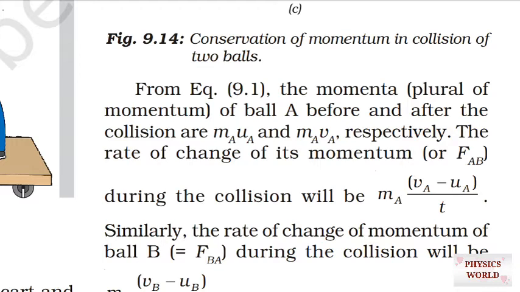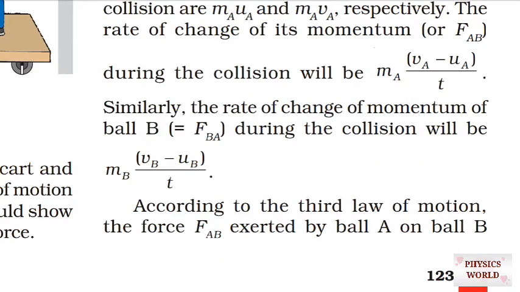If this change in momentum occurs in some time interval t, then the rate of change of momentum will be equal to mA (vA minus uA) by t, and we know that (vA minus uA) by t is the rate of change of velocity, that is acceleration. So this is the force acting on ball A. Similarly, the rate of change of momentum of ball B during the collision will be mB (vB minus uB) by t. This will be the force acting on ball B.